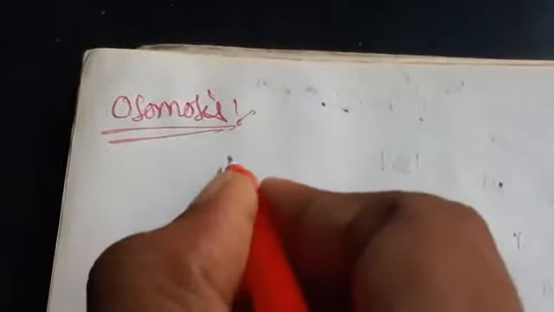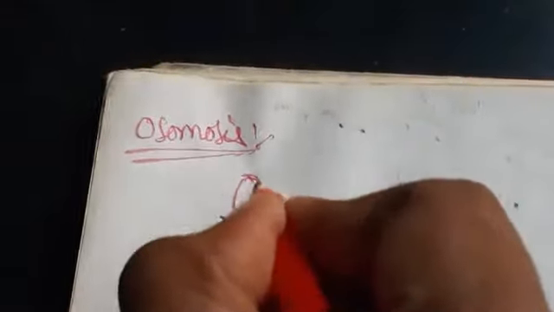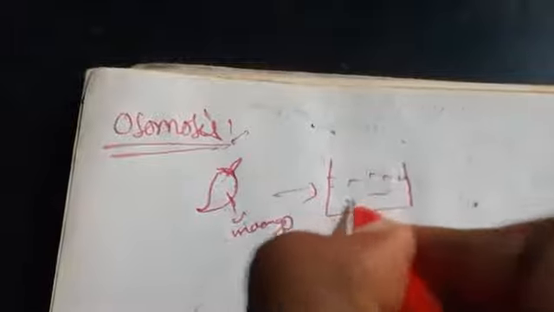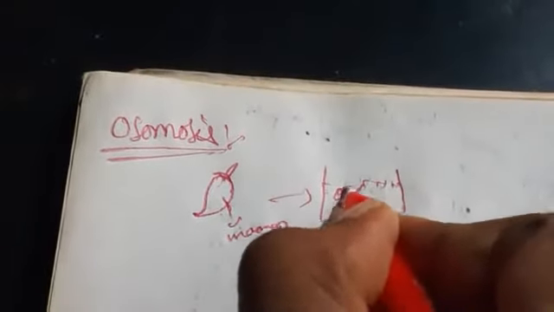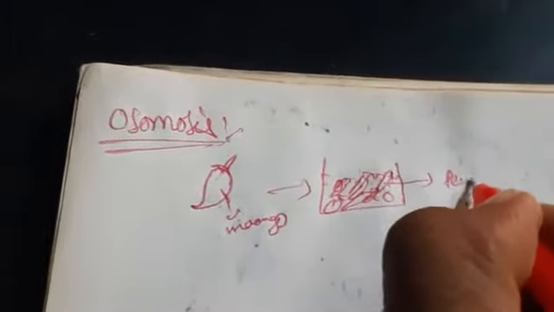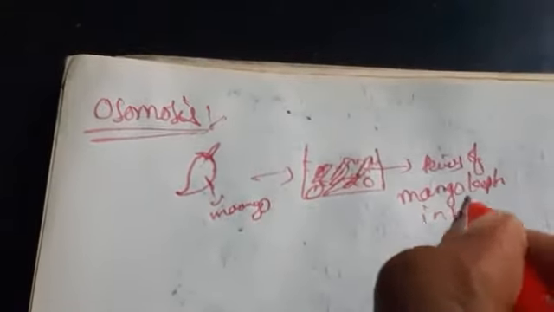Osmosis. First of all, I will give you examples. This is a mango. This raw mango, pieces of mango, is kept in salt water.